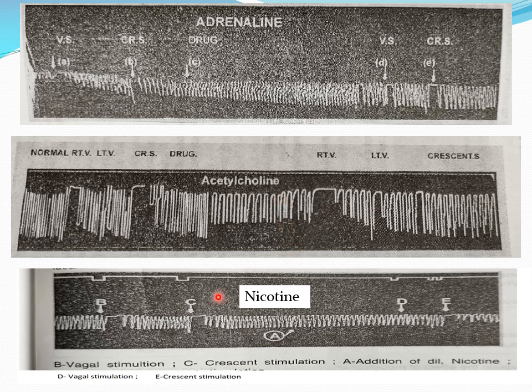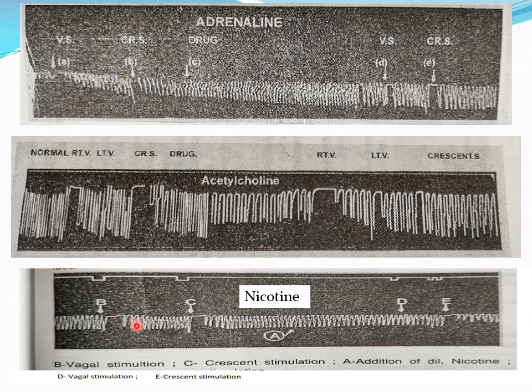Okay, then see the effect of nicotine on the cardiac muscle, or the effect of nicotine on the frog's heart. The same procedure we have to continue. Record the normal cardiogram. Okay, then after recording the normal cardiogram, stimulate vagus. You can put the electrode on the vagus because we have dissected the vagus now, and stimulate the vagus. If you stimulate the vagus, because the vagus is inhibitory to the heart, it inhibits the heart and the heart stops in the diastole.